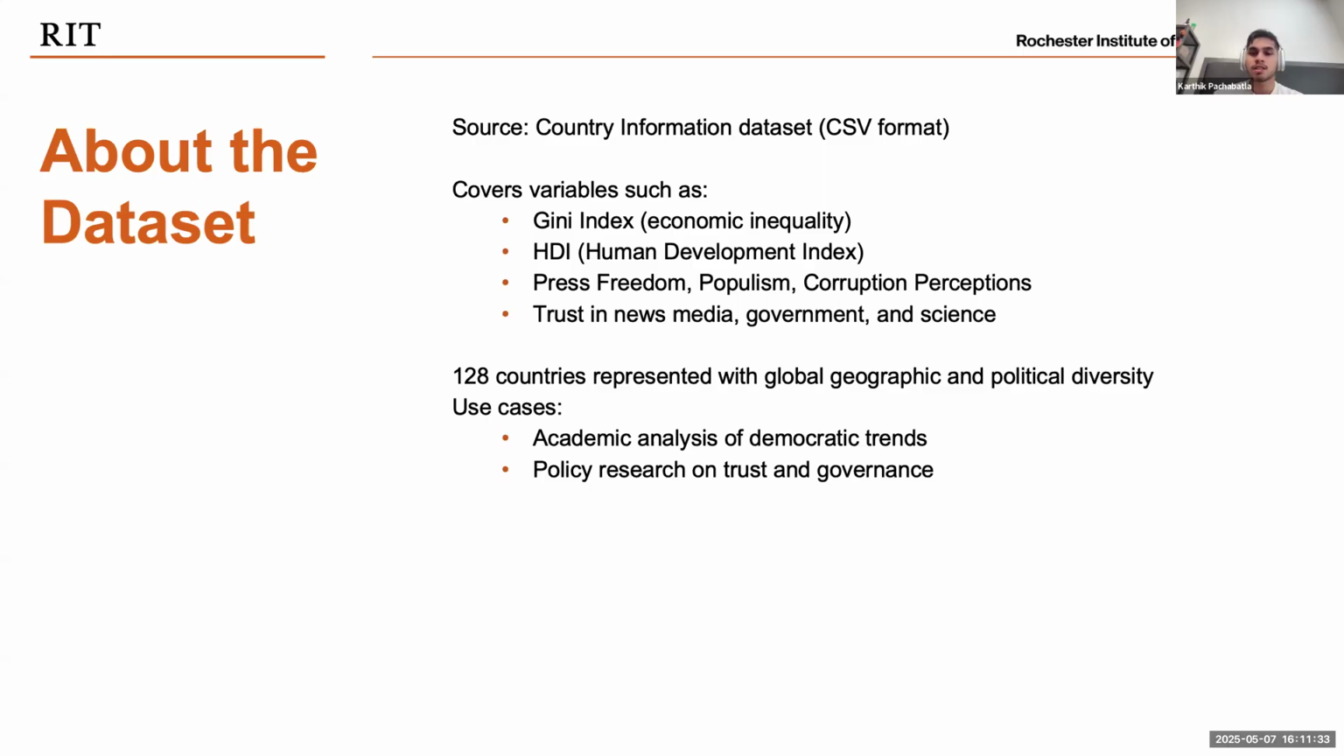For instance, the Gini index helped us to track income inequality, while the HDI captured progress in education, healthcare, and living standards. At the same time, variables like press freedom and public trust, especially in institutions like government, media, and science, offered a window into how people feel about the system that governs them.